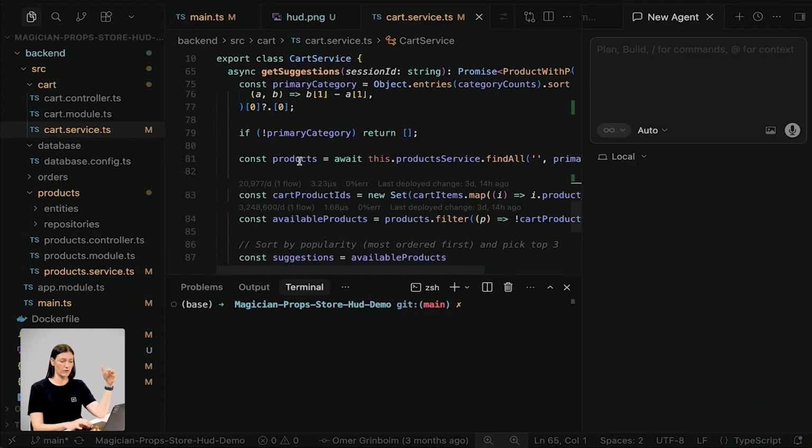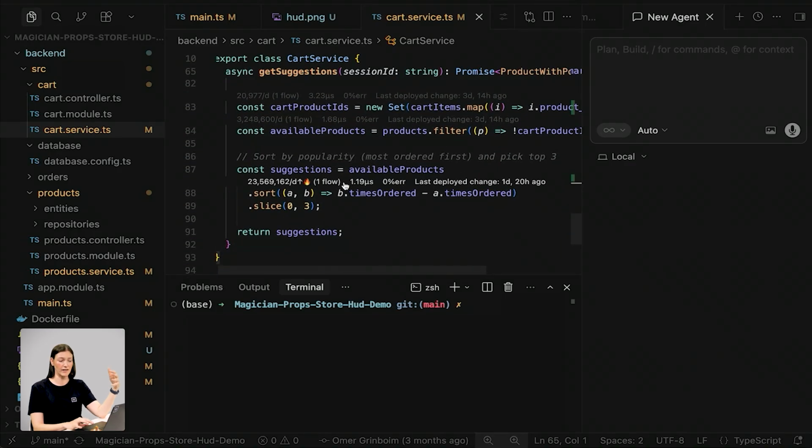And if I scroll down, I can see that this sorting here is called 23 million times a day, which is screaming that there's an issue here with an inefficient sort, and I can just understand the issue and go figure it out. And even if humans don't look at code like this anymore, the coding agent would have that function level context to reason over.